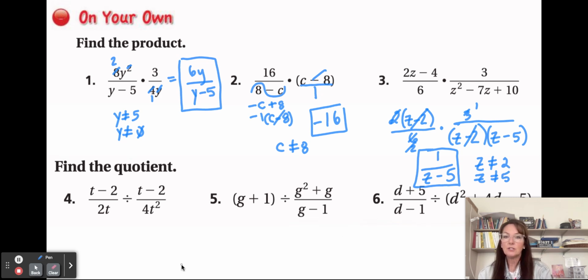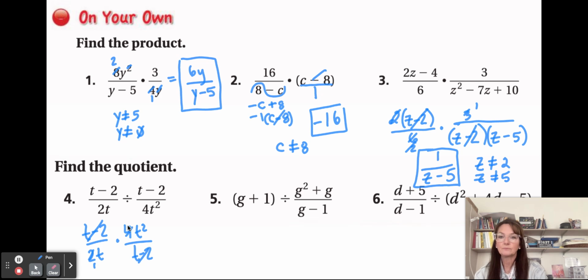Getting ready to do the division, we just simply rewrite that. So t minus 2 over 2t, and then times 4c. So you're writing the reciprocal of the second, t minus 2. So these can cancel. The t goes into there.